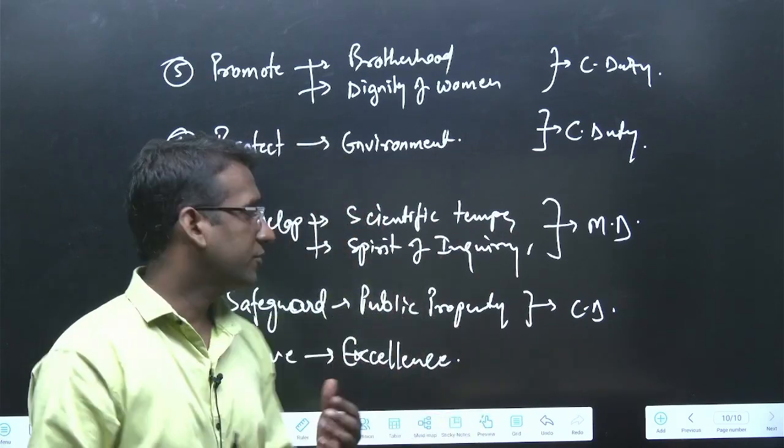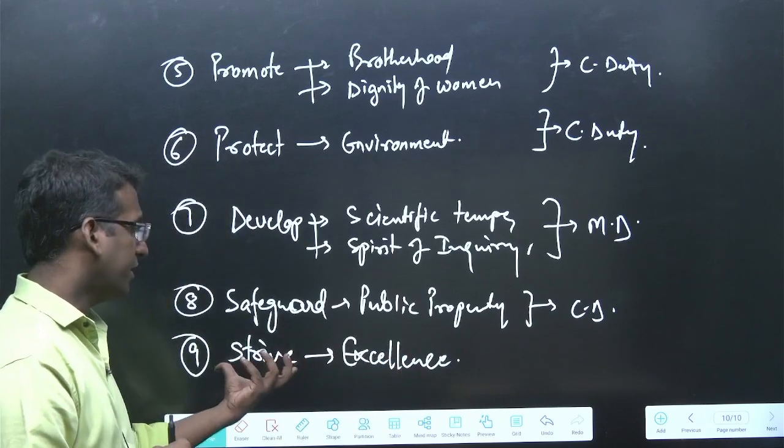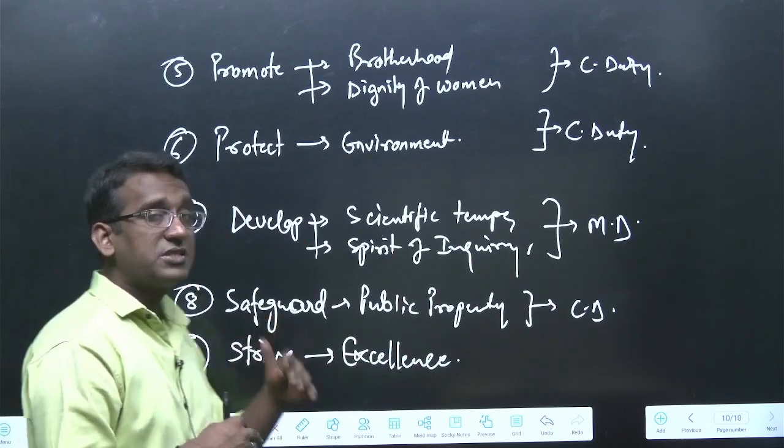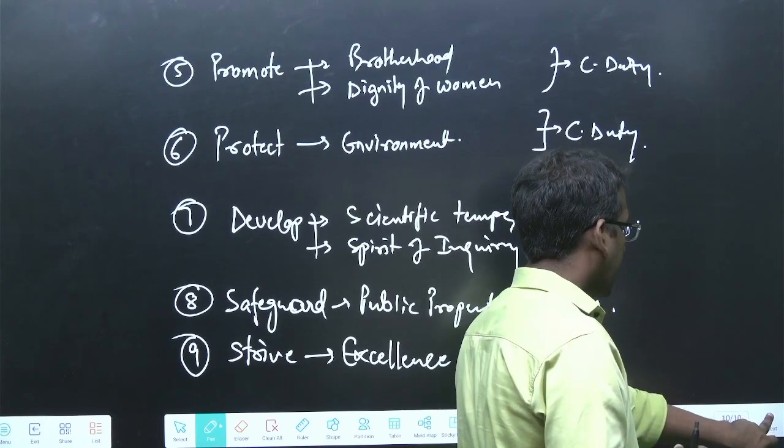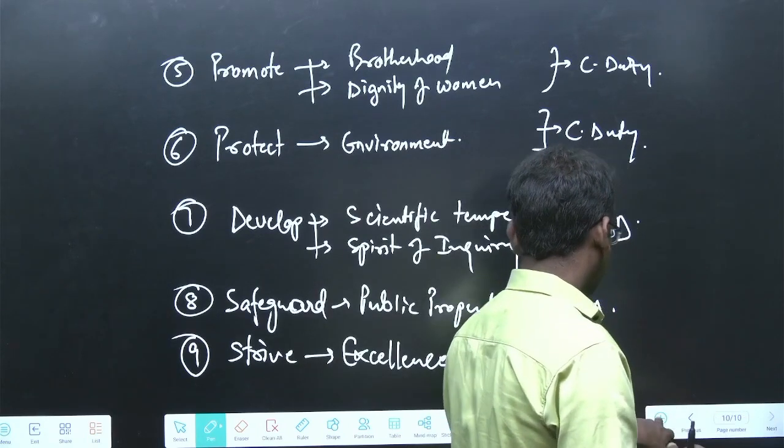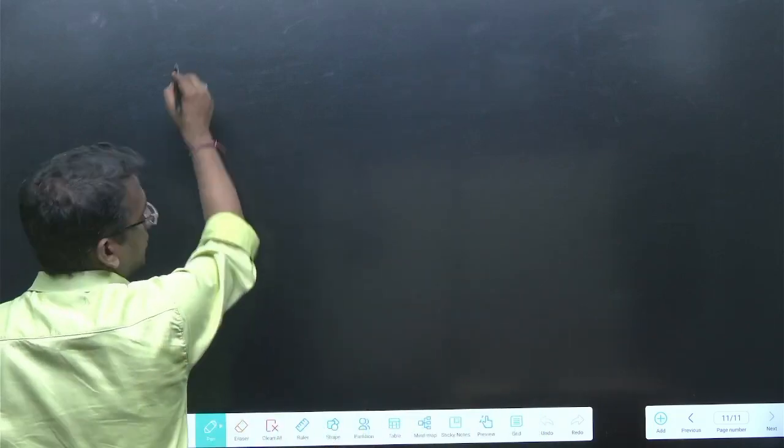And because of his excellence, India is also cherished. India is praised. India is glorified. Right? So the constitution asks us to strive for excellence. This is a wonderful thing. So these are 9 things, right?